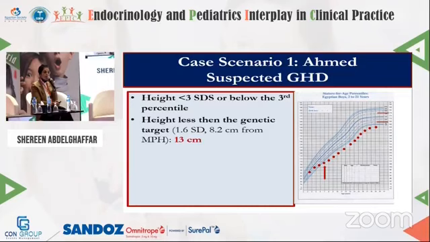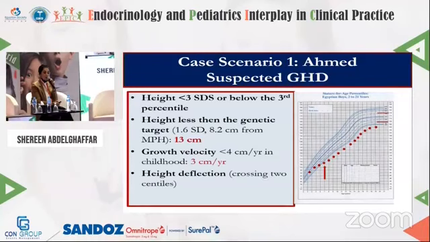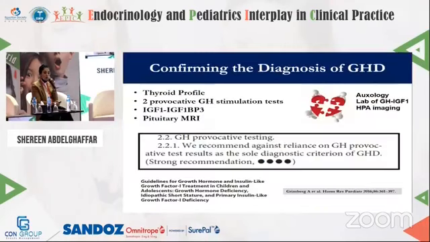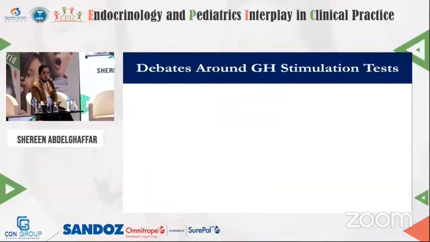Actually, Ahmed is away by 13 centimeters from the mid-parental height. His growth velocity is below 4 centimeter per year, actually 3 centimeter per year. And he is crossing 2 centile curves. So Ahmed is meeting all the criteria of growth failure. If we suspect a case for growth hormone deficiency, we do the thyroid profile, we do 2 provocative growth hormone stimulation tests, IGF-1, IGF-1 binding protein 3, and then we do imaging of the pituitary MRI to exclude any structural defects or any organic cause of growth hormone deficiency.